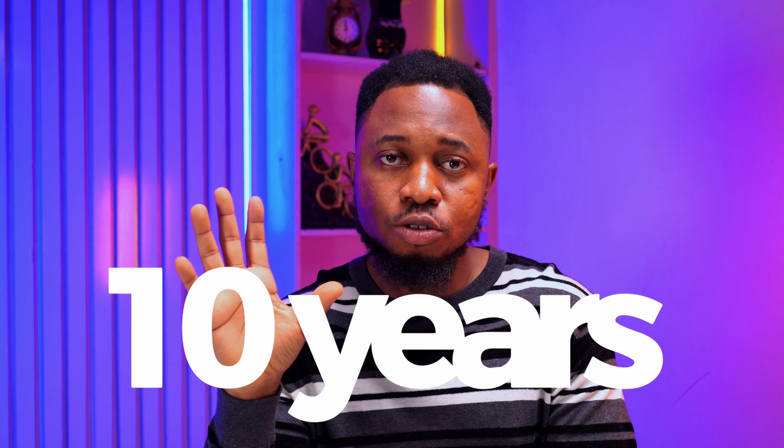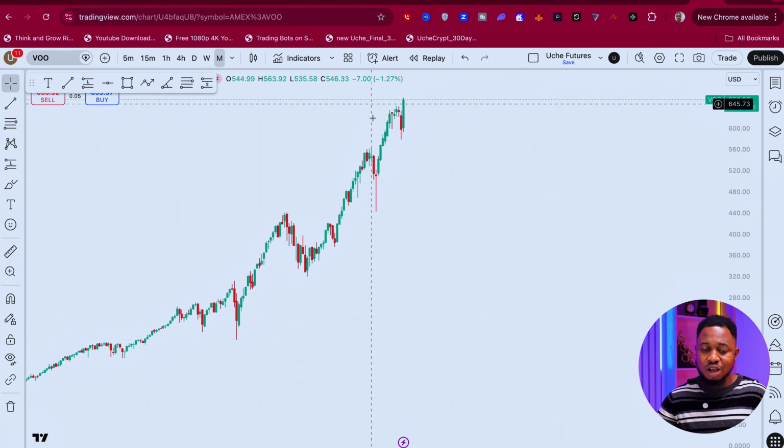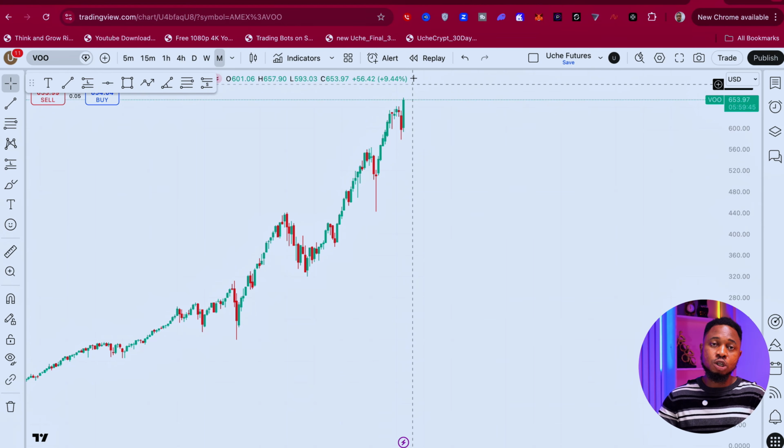If you're someone that has the bulk money to invest once and leave it for the next 3, 5, 10 years, that's totally fine, in as much as you're getting a very good entry point, because I won't be telling you to go and buy at this high price. Rather, I will tell you to wait for it to retrace and then you buy and then ride it as it goes higher. But if you're someone that doesn't have this huge capital, you can still invest in it, maybe weekly, monthly, depending on your capacity.